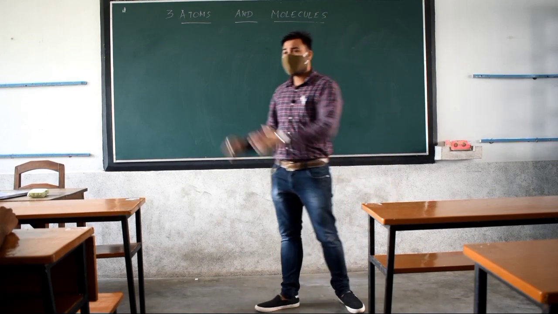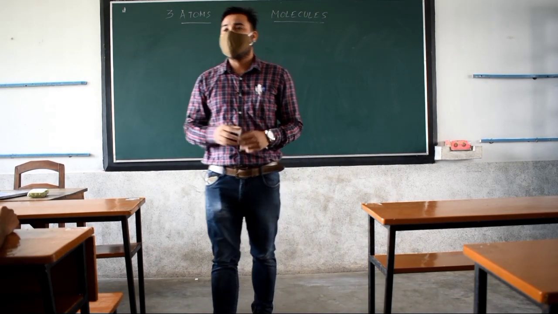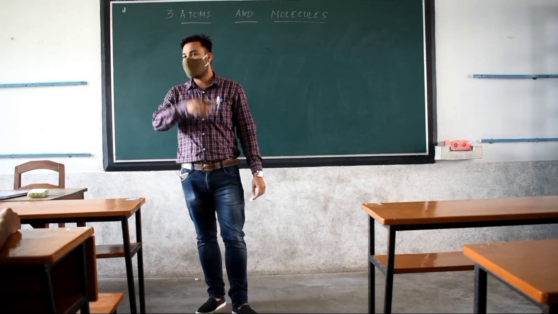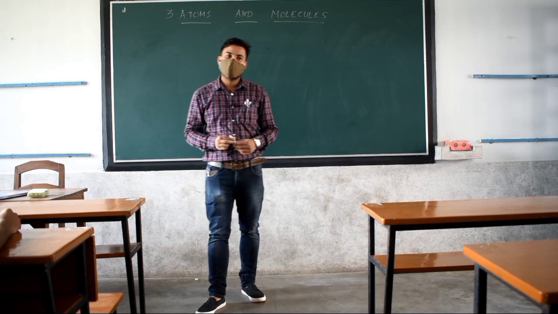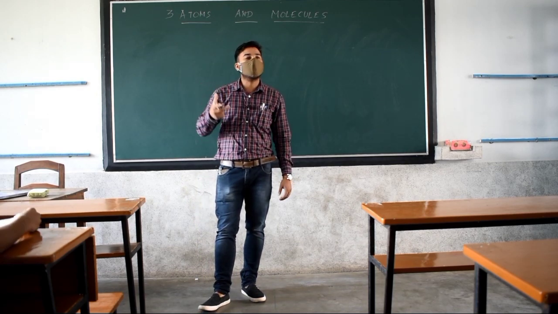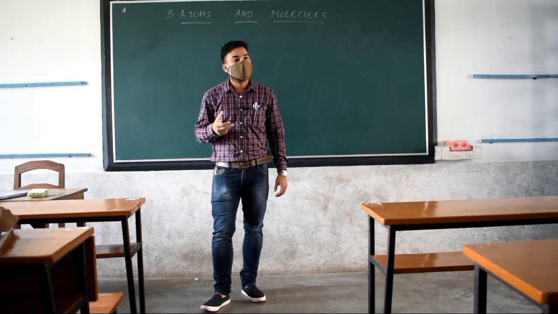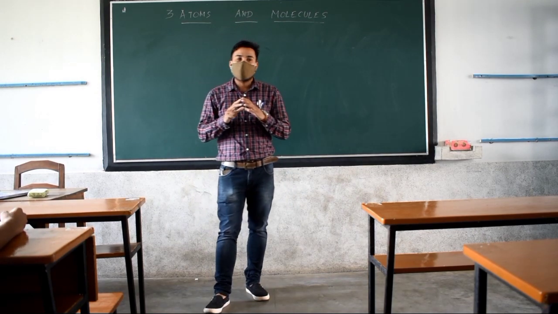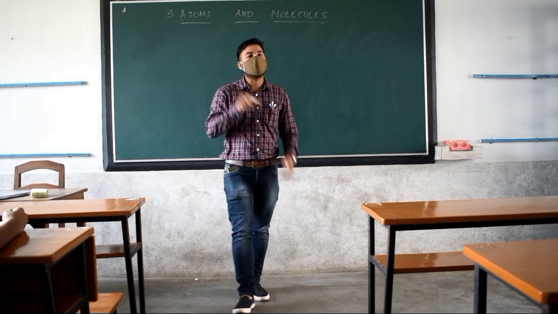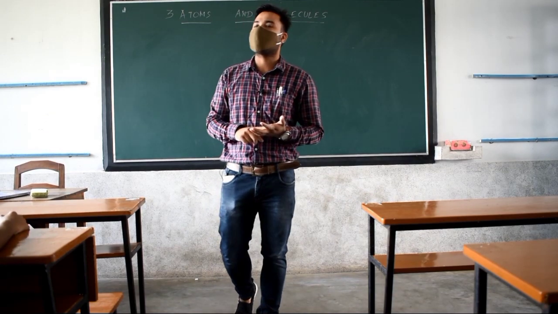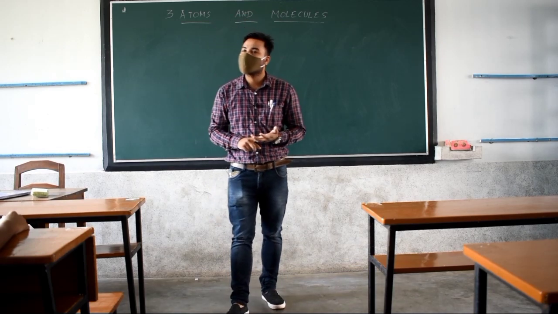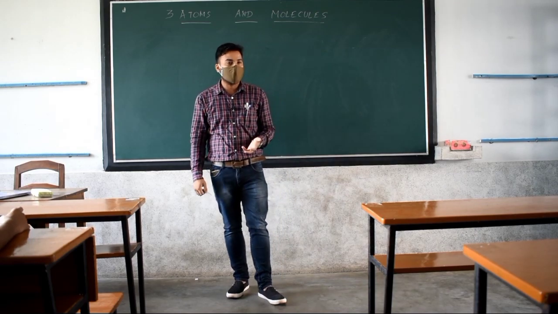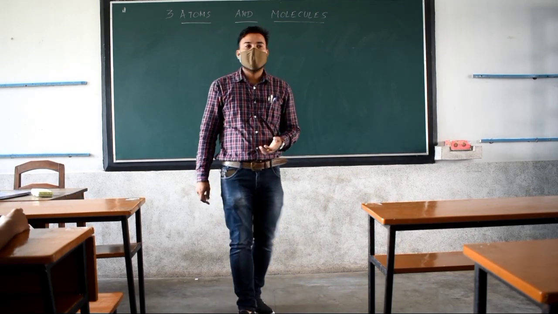Clear? But before going to these topics, I would like to ask you, what are the things which we read in our previous chapters, chapter 1 and chapter 2? About what thing did we read? Elements, compounds, all about matter, I think. If I want to say all the things in just one word, then it is matter. Obviously we read about matter, right? First chapter was also based on matter, second one is also based on matter only. Yes or no?